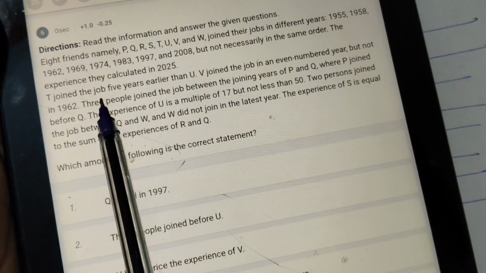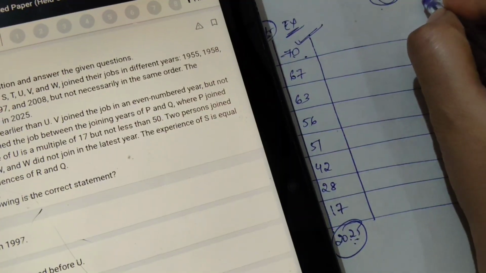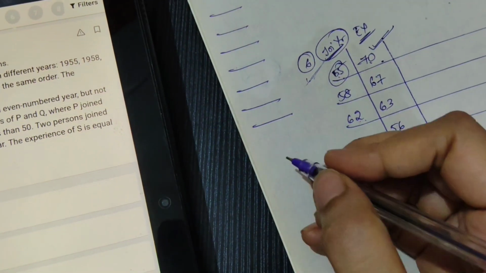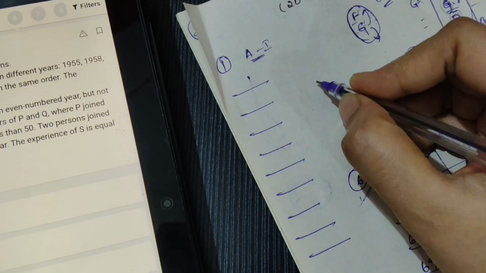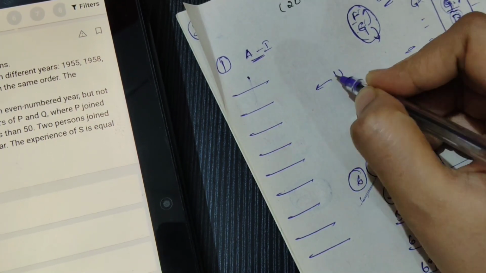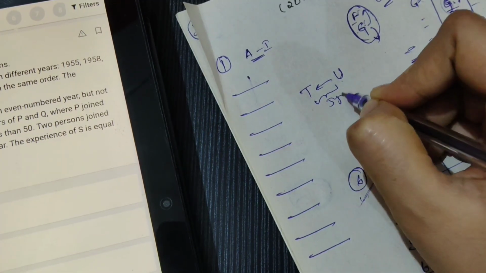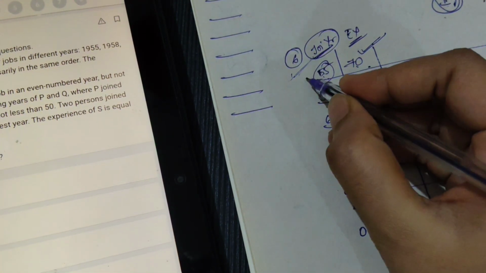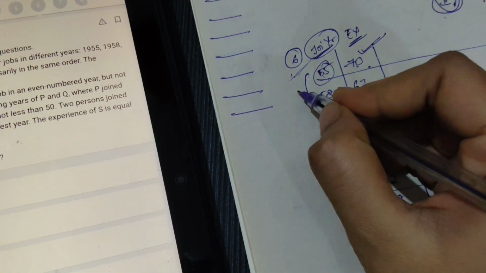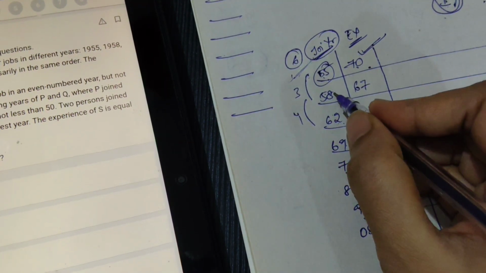Now, T joined the job 5 years earlier than U. T joined earlier than you means 5 years earlier, means T joined 5 years before U joined. So the difference between their experience should be 5 years. With whatever years they have given, we will see where the 5-year gaps are. For example, first two persons 3 years, next second and third person 4, 58 and 62.